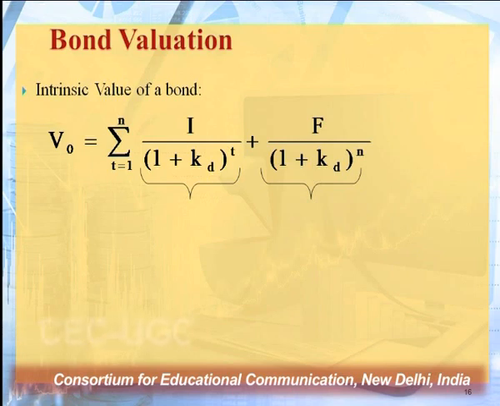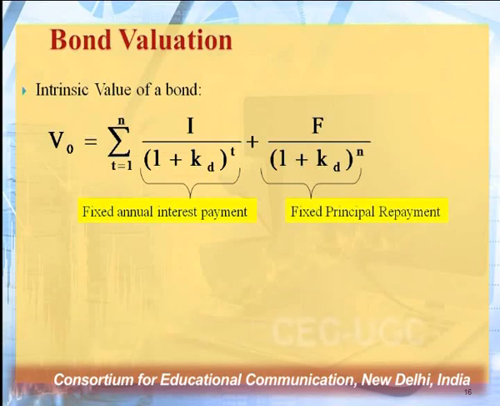So for the intrinsic value of a bond, we classify the future cash flows into two broad parts. First is the routine cash inflow, received on an annuity basis, and second is the maturity value, received at the end of the life of the bond, or maturity period. The first part is the fixed annual interest payment, whereas the second part is the fixed principal repayment.